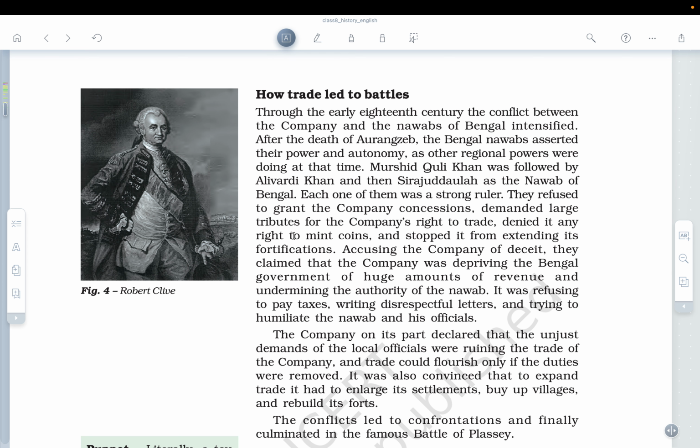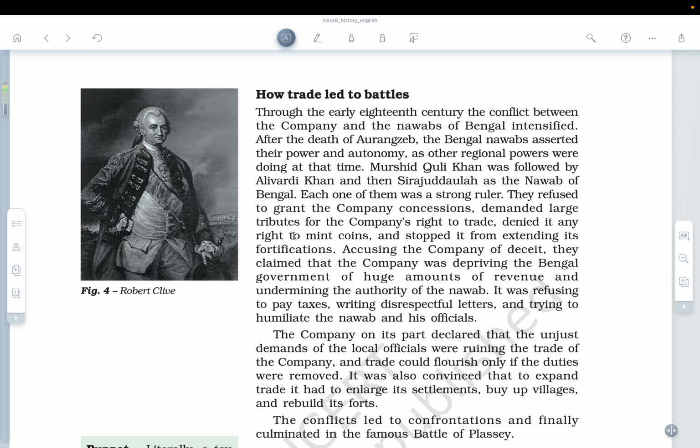Now the pertinent question which NCERT asked is, how did trade lead to the battles? One can also think about it, that they came to India to do business. The company was established to do the trade, but how come trade led to the battles? We know how many battles were fought, for example, the Battle of Buxar, the Battle of Plassey, and the Carnatic Wars. So a company which was supposed to do the business, how come they got indulged in the battles?